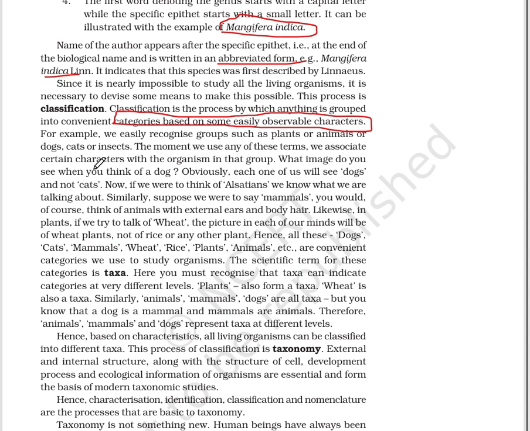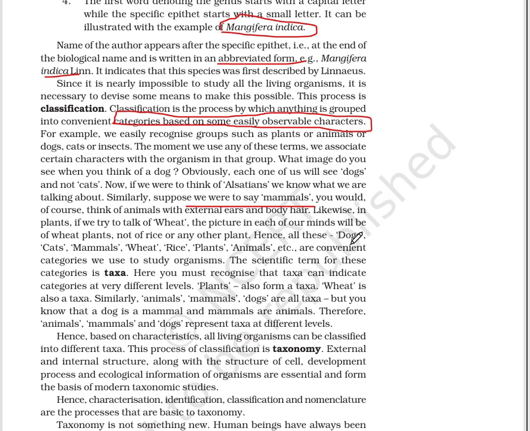What image do you see when you think of a dog? Obviously, each one of us sees a dog and not a cat. Now, if we were to think of illustrations, we know what we are talking about. Similarly, suppose we were to say mammals, you would of course think of mammals with external ear and body hair. Likewise, in plants, if we talk of wheat, the picture in each of our minds will be of a wheat plant, not of rice or any other plant.